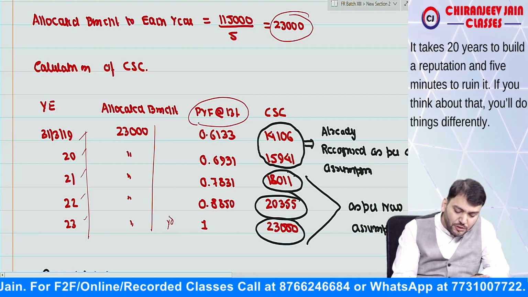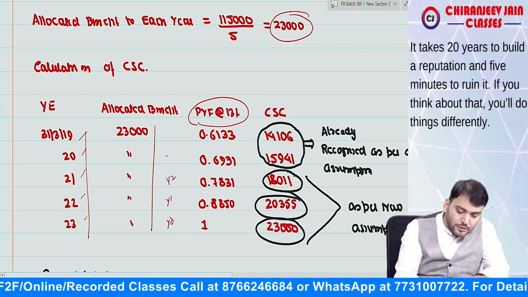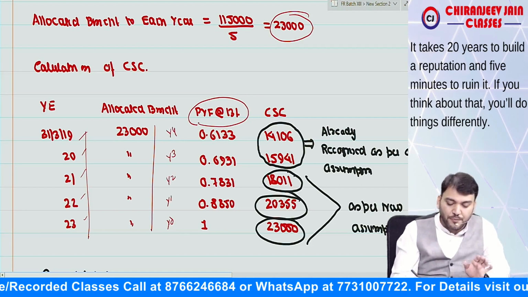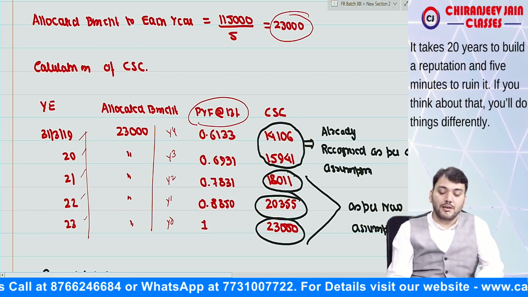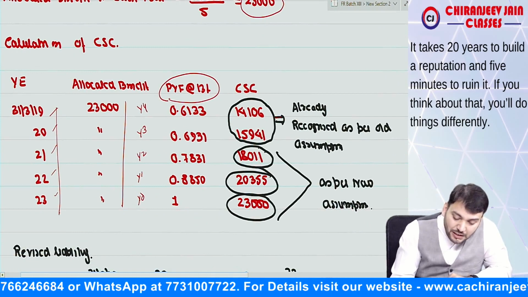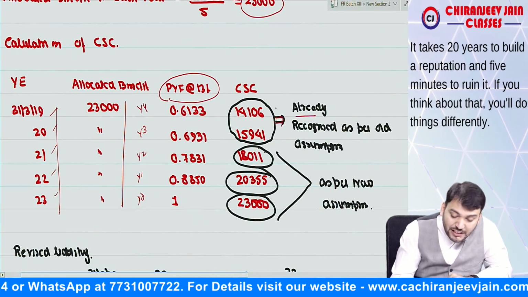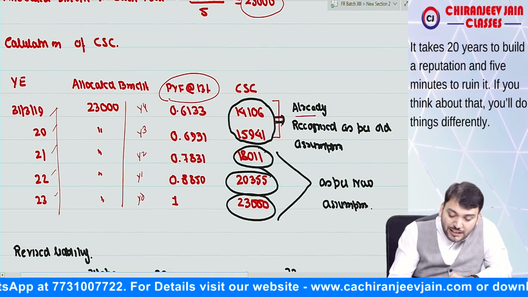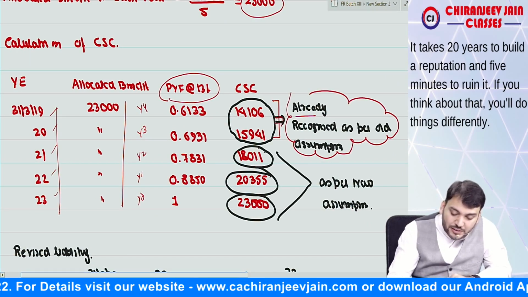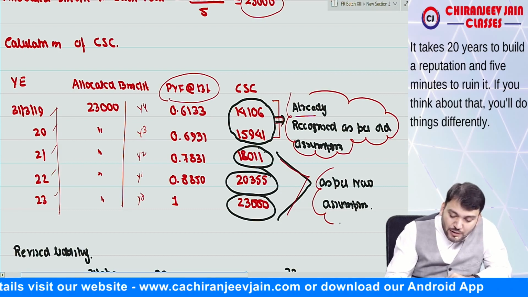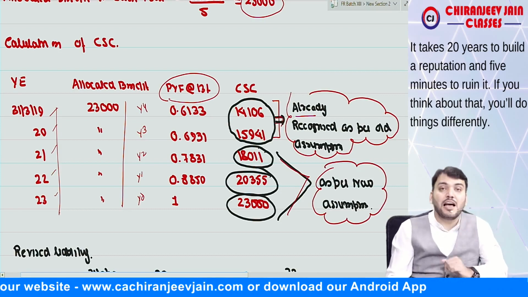This is y0, this is y1, this is y2, this is y3, this is y4. Okay sir. Then we can find out current service cost. But can I say these 2 years are already recognized as per old assumption, and this amount is as per new assumption?